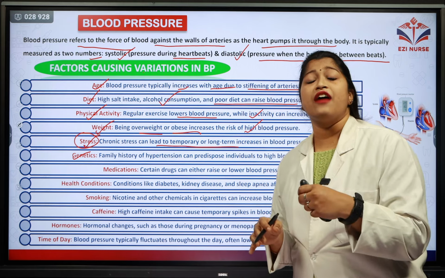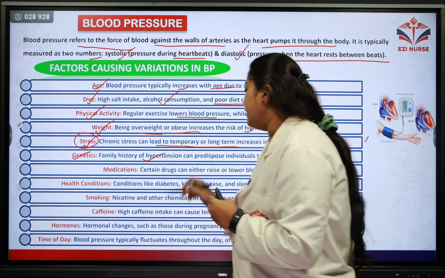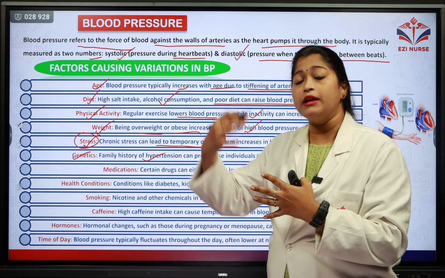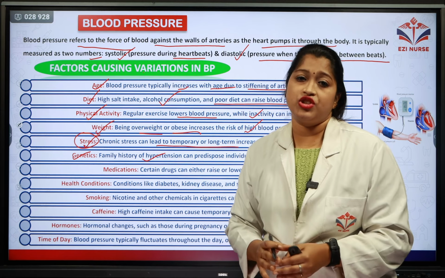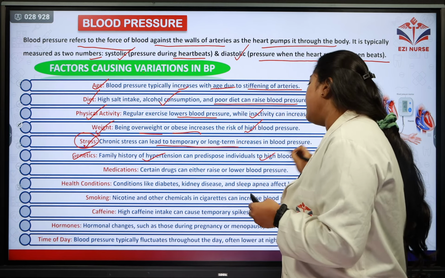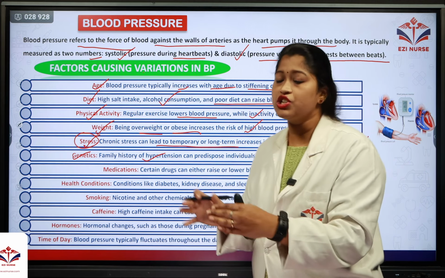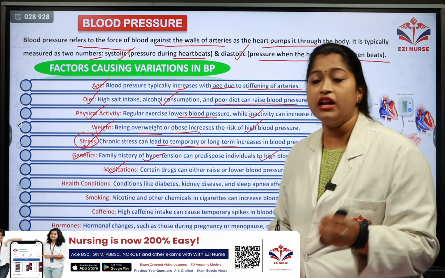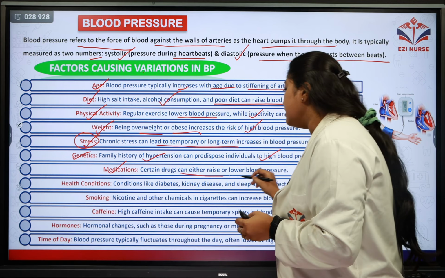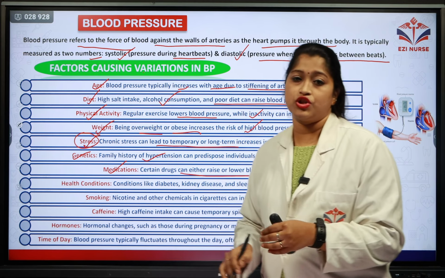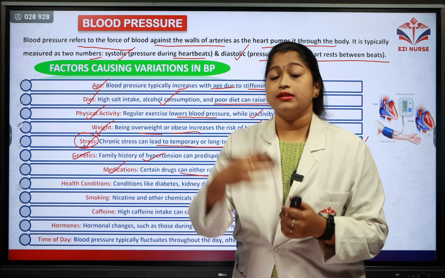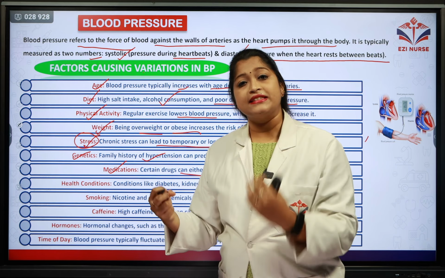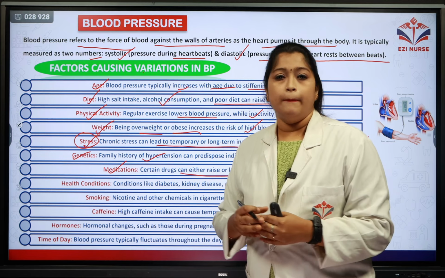If a person has a family history of hypertension, it can usually be seen in the upcoming generations as well. There might be high blood pressure. Certain chances are there. The next factor is medications. Certain drugs can either raise or lower the blood pressure. It depends on which kind of drugs. Certain drugs can increase, and certain drugs can decrease the blood pressure.